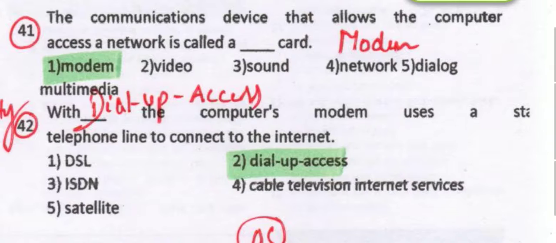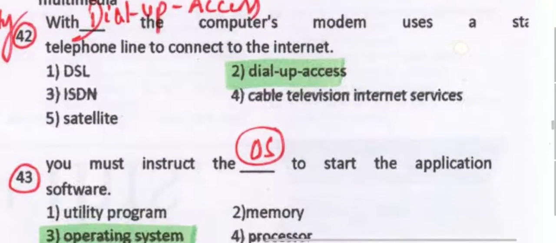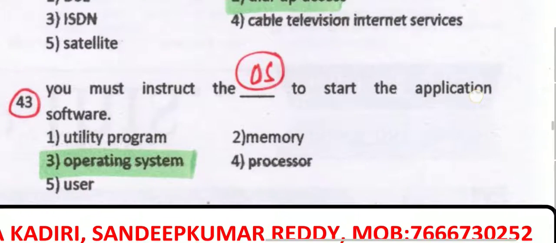With dial-up access, the computer's modem uses a regular telephone line to connect to the internet. What exactly is dial-up access? With dial-up access, the computer's modem uses a telephone line to connect to the internet. This is exactly the function of dial-up access.